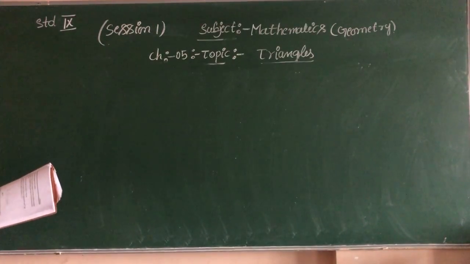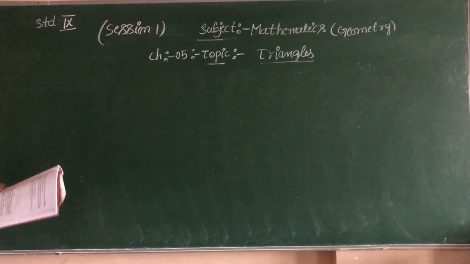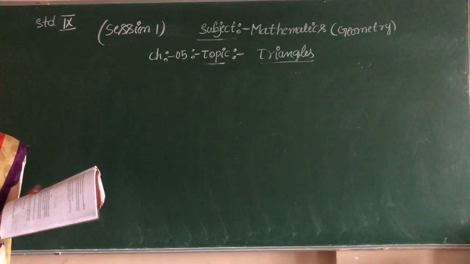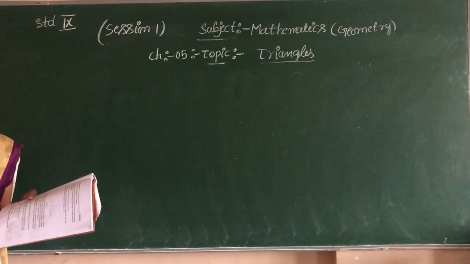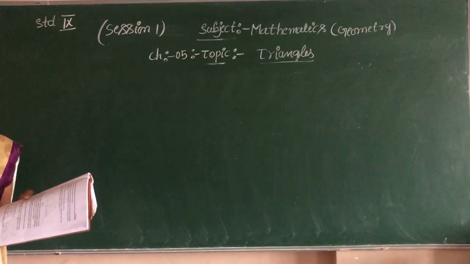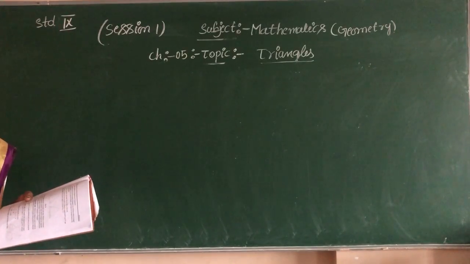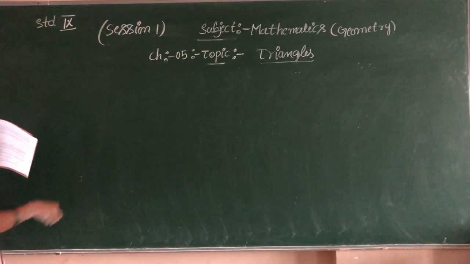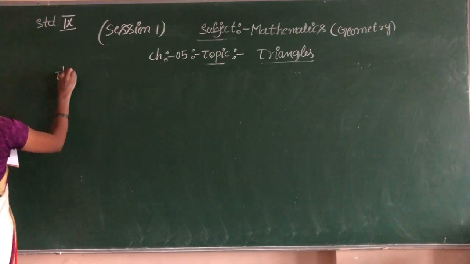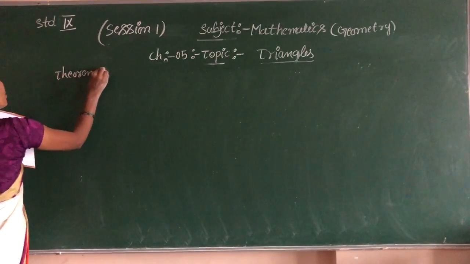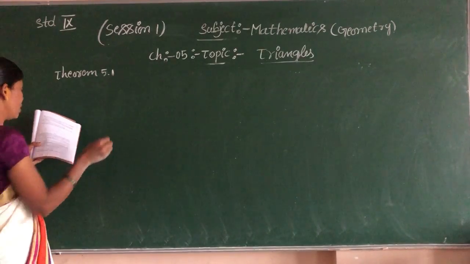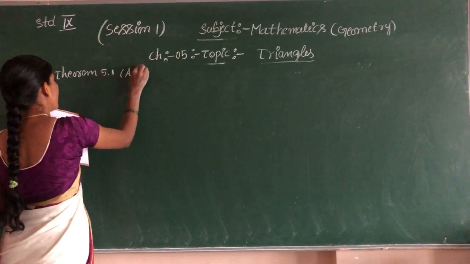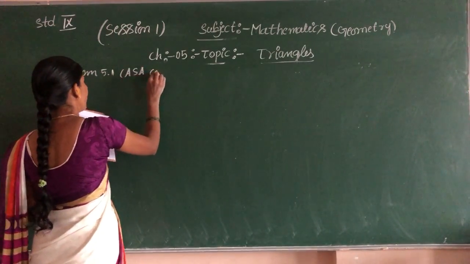It has a statement, a figure, what to prove, and a proof. There are three cases, children. First we should write the statement. Theorem 5.1, ASA congruency rule.